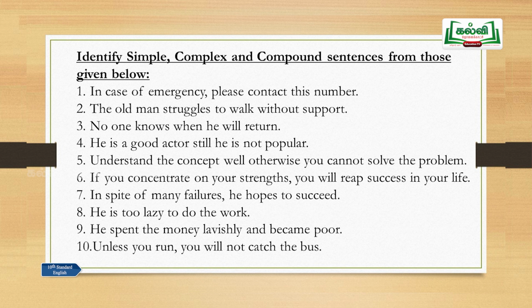Number 5, understand the concept well, otherwise you cannot solve the problem. Understand, there is one verb. Cannot solve, there is can solve, but this is in the negative form, but can solve, that is a verb. Understand is a finite verb, can solve is also a finite verb, otherwise is a conjunction. So, whenever you find a conjunction in a sentence, it is very well understood that that is a compound sentence. There are 2 main clauses here and there is a conjunction, so this is called a compound sentence.